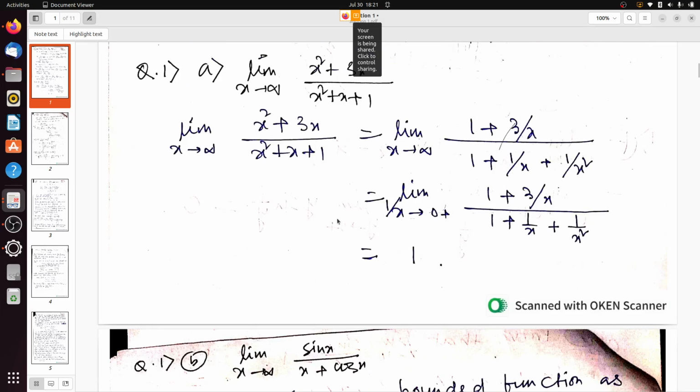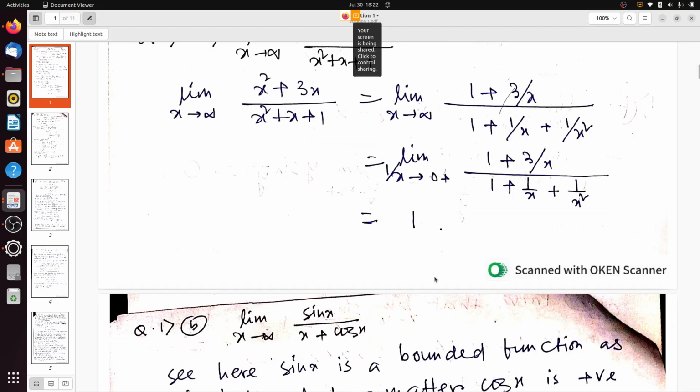Now as x tends to infinity, 1 by x tends to 0 plus, so the numerator becomes 1 plus 0 and the denominator becomes 1 plus 0 plus 0. So we get 1 divided by 1, which is just 1.